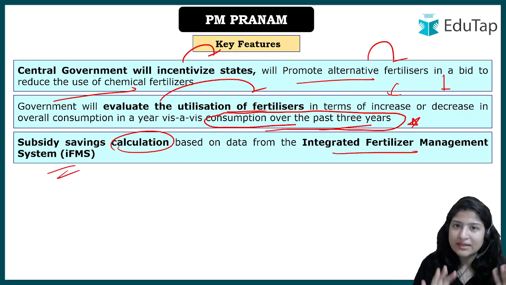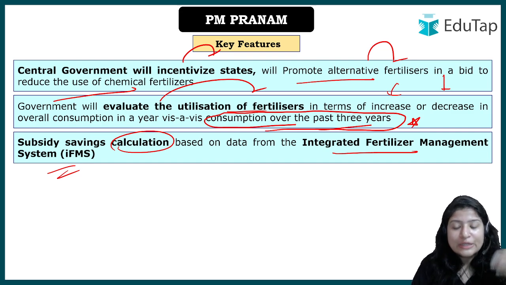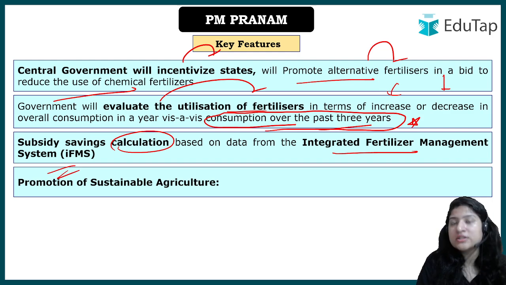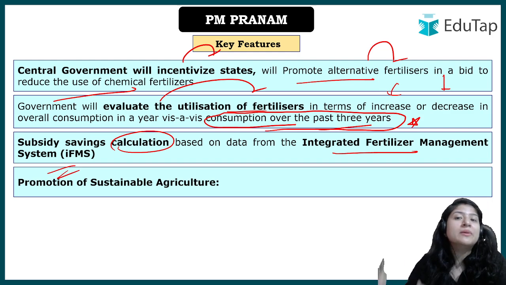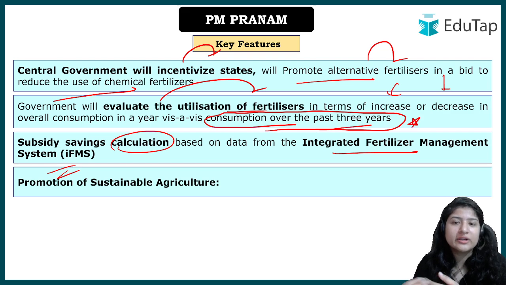there is one system that exists, please keep in mind just this only, there is a system which is the Integrated Fertilizer Management System, so data will be taken from it, and then it will be checked whether the subsidy burden has reduced or not, okay. And ultimately, as we have discussed, on one hand how the burden on subsidy will be reduced, when there will be promotion of the use of organic fertilizers and the alternative nutrients.